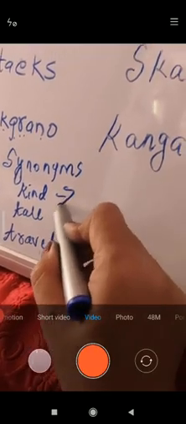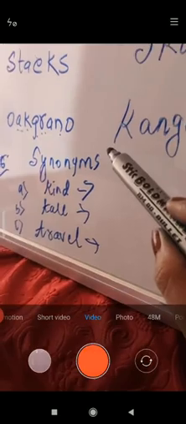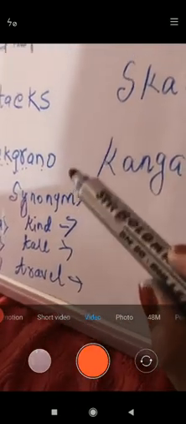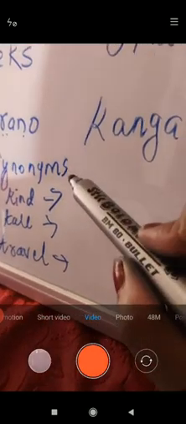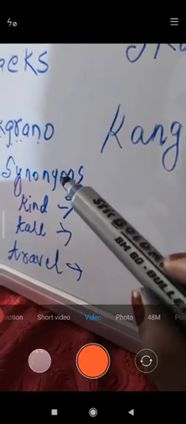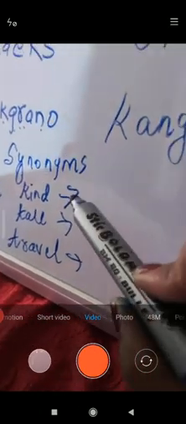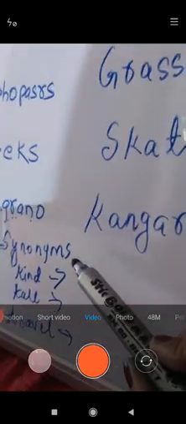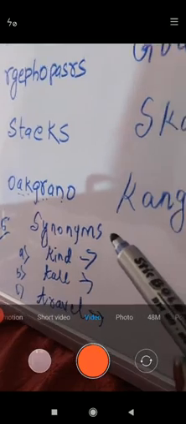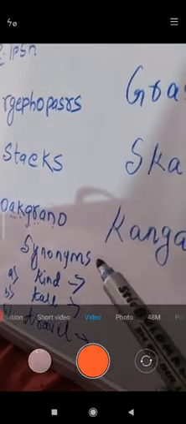Do you know what is a synonym? Synonyms are words that have the same meaning. The meaning should be the same, but the spellings can be different. On the opposite, antonyms have a different meaning, though they can also have the same spelling.